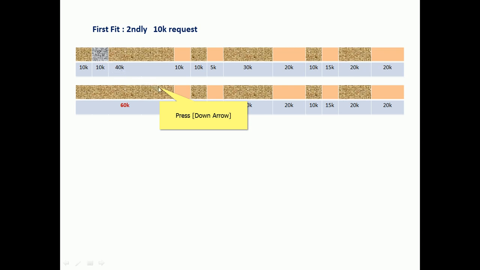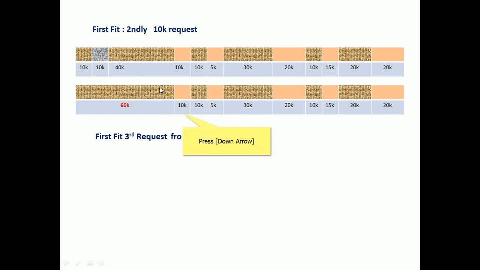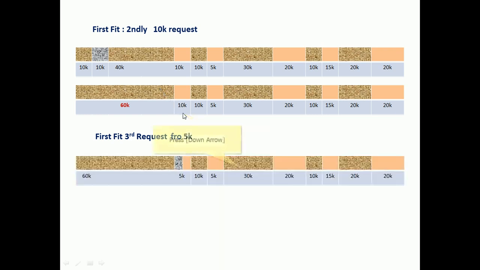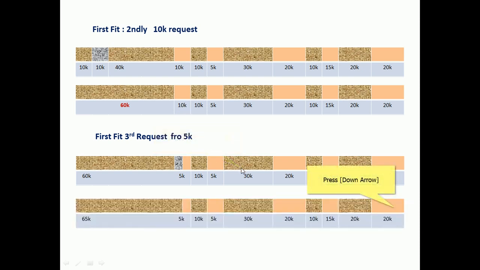Next is the 5k demand, the third request. We can give it here, and the remaining 5k is free space. Anyhow, we can merge this, so 65k is occupied and 5k is free space, and 5k, 20k, 15k, 20k are remaining. So that completes the first fit.